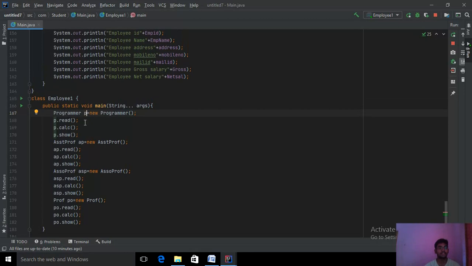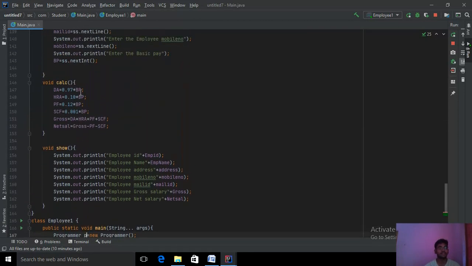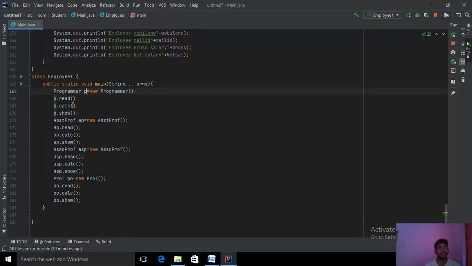I'm calling this read method, and then the read method will be executed. I'm calling the calculation method and show method for the programmer object. As usual, we are assigning assistant professor also. AP is my object reference, a new object of assistant professor. I'm calling AP dot read method, calculation method, show method.